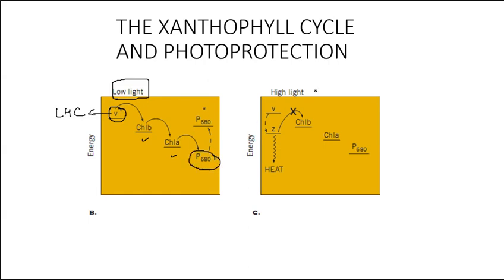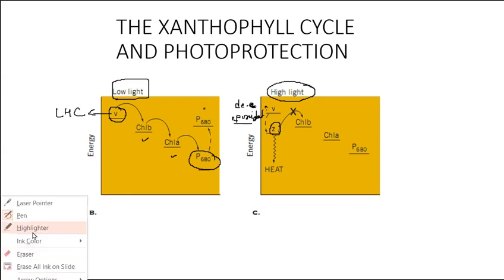But when there is excess light, violaxanthin is converted to zeaxanthin by de-epoxidation.